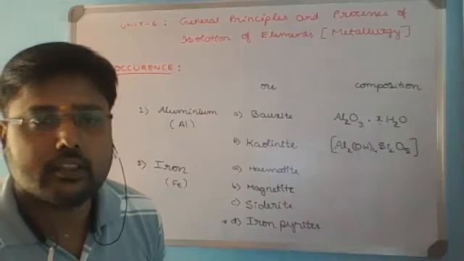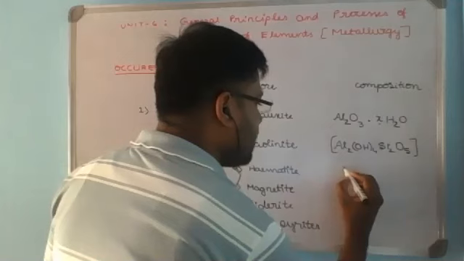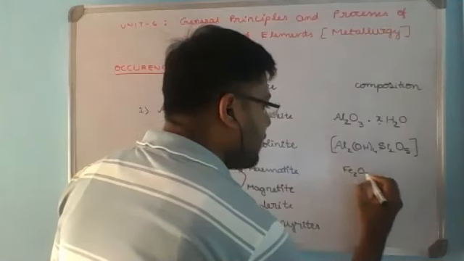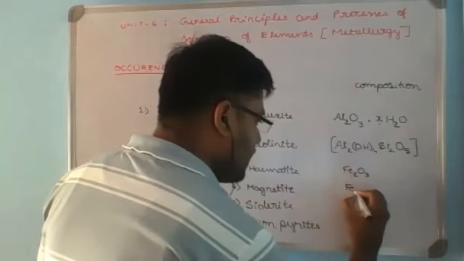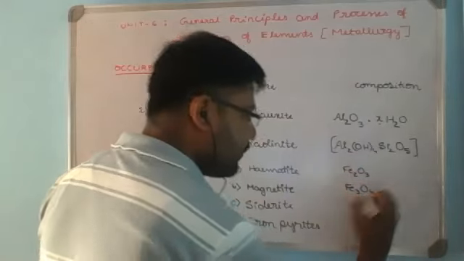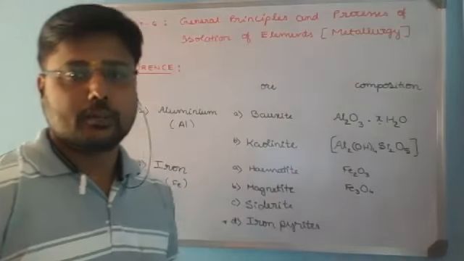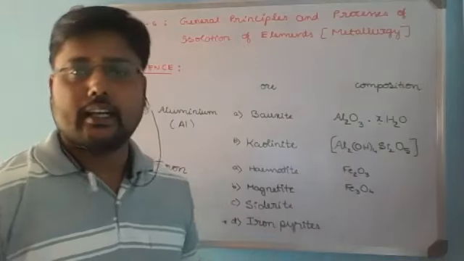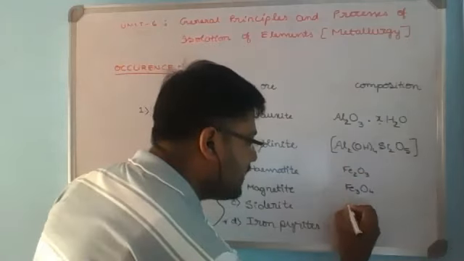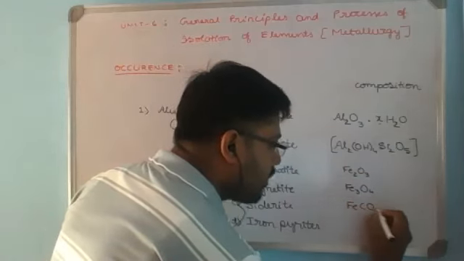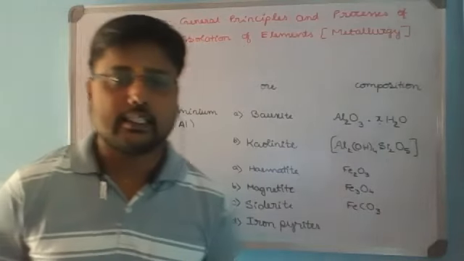Now we'll try to learn the composition of these ores. Hematite is Fe2O3. Magnetite is Fe3O4. Both are oxide ores of iron, with oxygen present in both, but the oxidation state of iron is different. Siderite is the carbonate ore of iron. It is FeCO3, where iron is present in the +2 oxidation state.